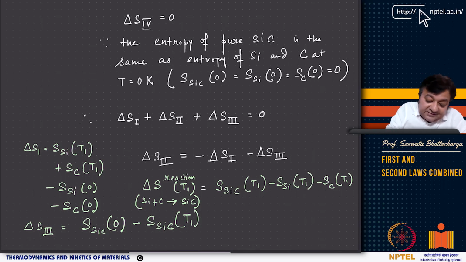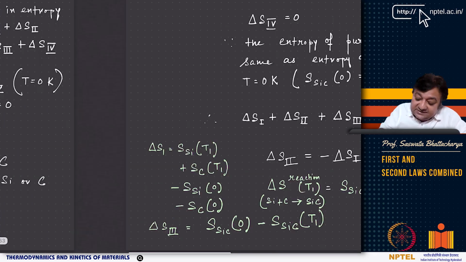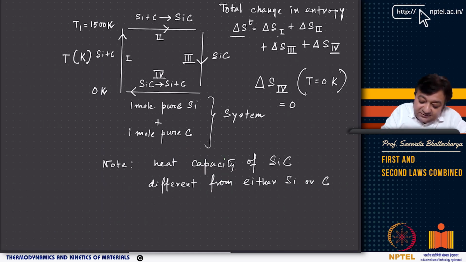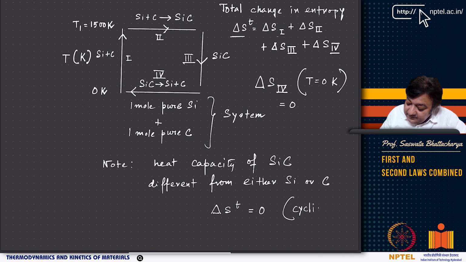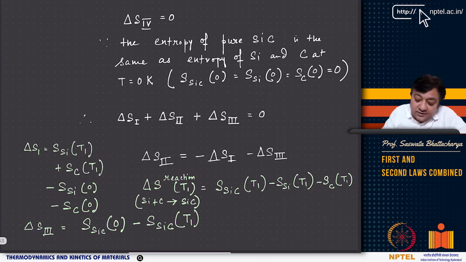So now you have delta S_T, which is for a cyclic process, right? It is a cyclic process. So now it's initial state and final state, right? So ultimately delta S_T should be equal to 0. Delta S total for a cyclic process is also 0, right? It's a cyclic process. My initial state and the final state are the same, and entropy is a state function, right? So now delta S_T is 0, delta S4 is also 0, so delta S1 plus delta S2 plus delta S3 is equal to 0.